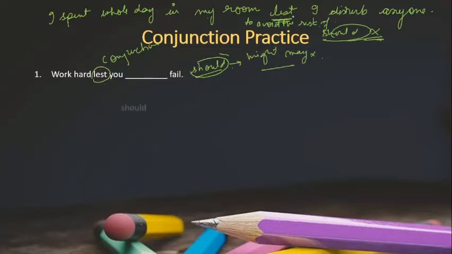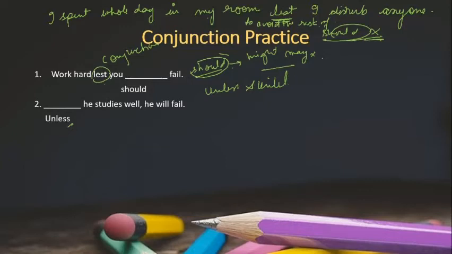Now the next is: he studies well, he will fail. So in this case, unless is the right option. I told you unless and until, they are negative words. He studies well, and it is saying that he'll fail.